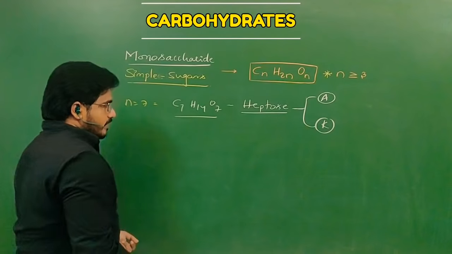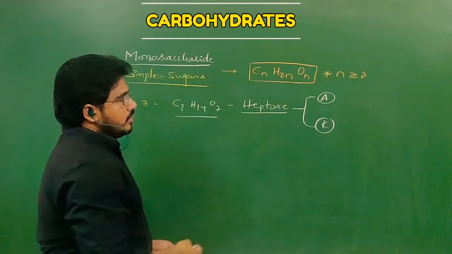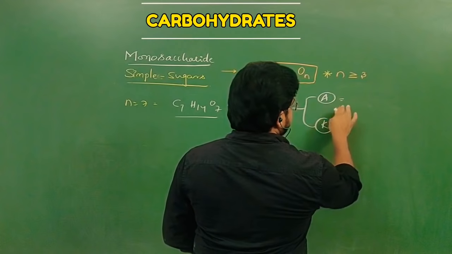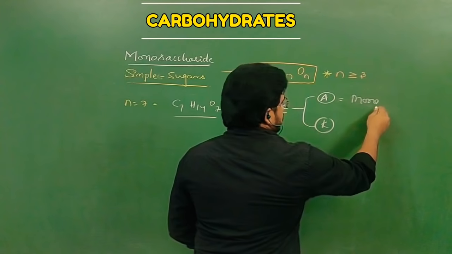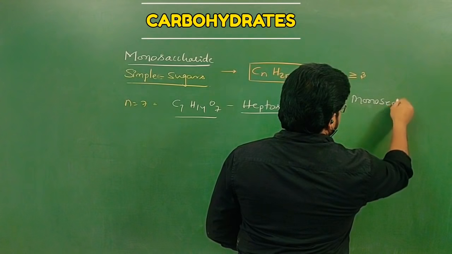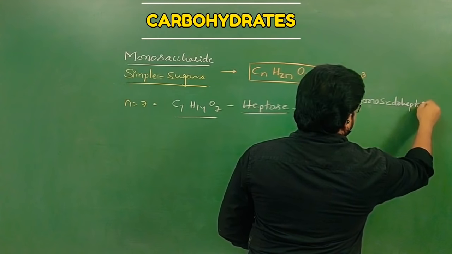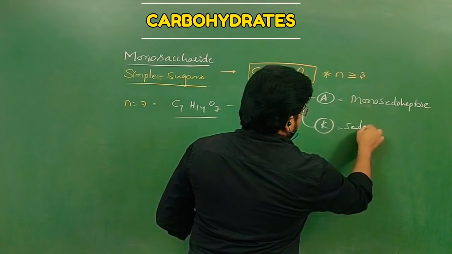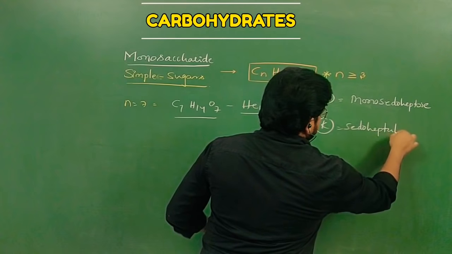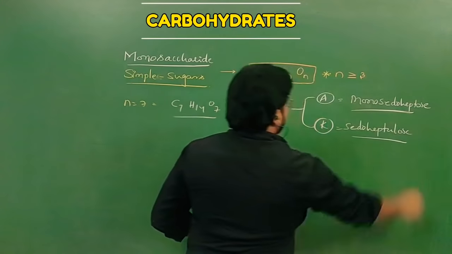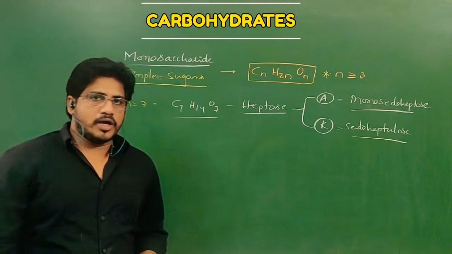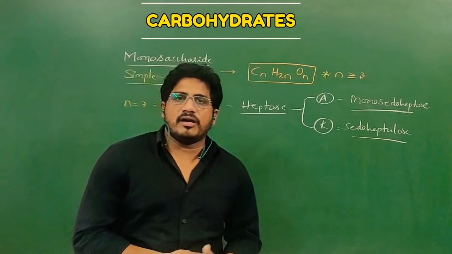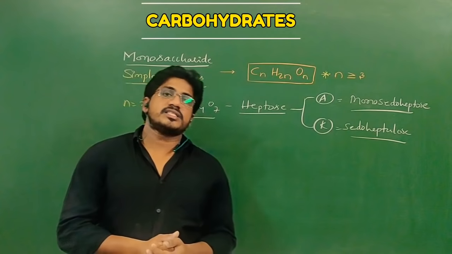Just as you know the formulas and molecular structures well, you can go through them. An aldose heptose example is mannoheptose, and a ketose heptose example is sedoheptulose. So these are the examples for the respective aldose heptose and ketose heptose. And carbon number 8 and carbon number 9 do not exist because of their instability.